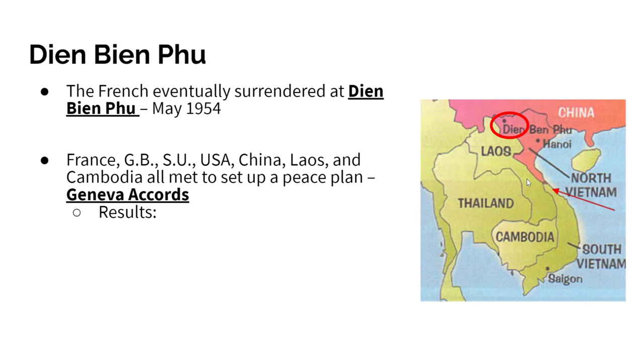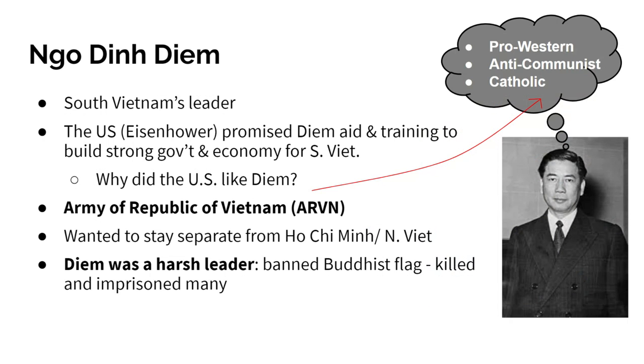One of the really important things that it talks about is how it splits up North and South. So Vietnam is not just Vietnam at the time, but they split it here and they create the North and the South. So that's one of the really important pieces, because it leads us to talk about a person named Ngo Dinh Diem, who will become the South leader of Vietnam.